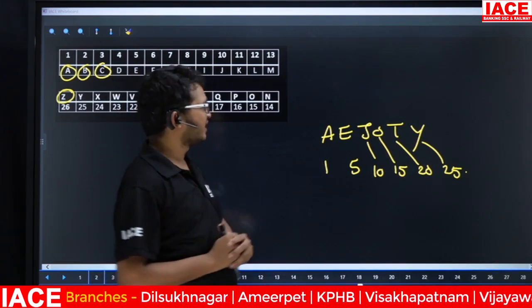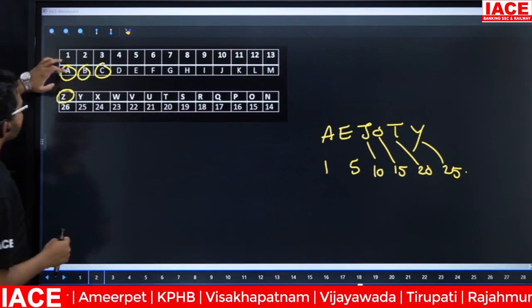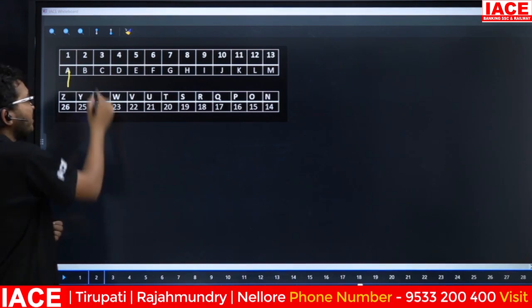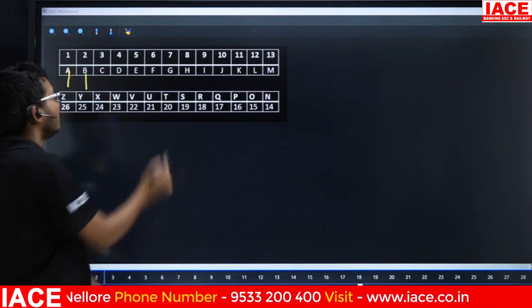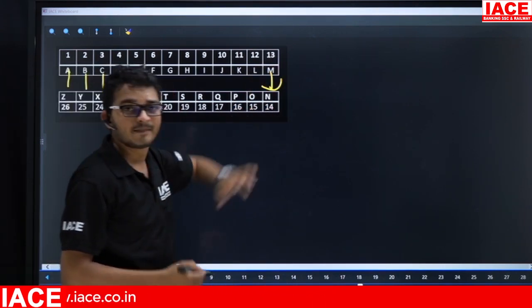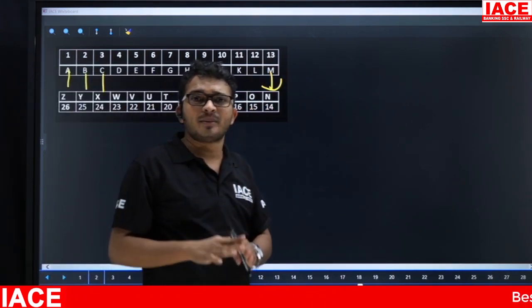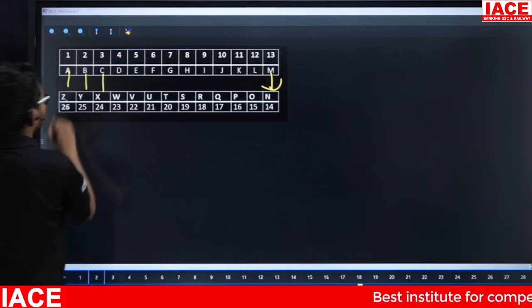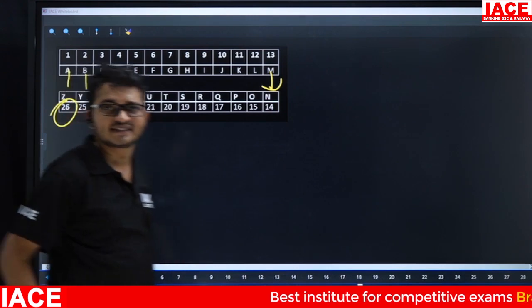Next, friends, the opposite of A is Z. The opposite of B is Y, the opposite of C is X, and so on. The opposite of M is N. So what is the logic to remember opposite letters? Remember, generally we have 26 alphabets.